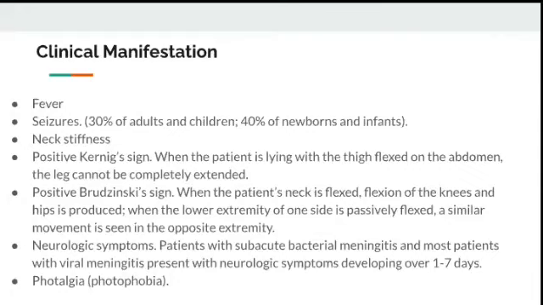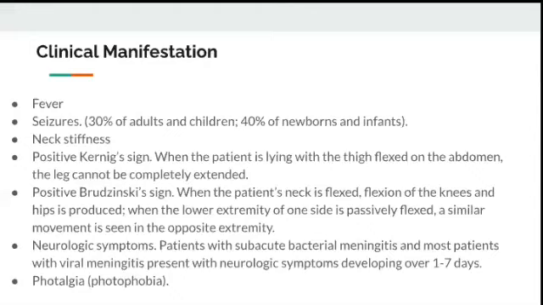So what is Kernig sign? When the patient is lying with the thigh flexed on the abdomen, the leg cannot be completely extended. So the patient cannot extend the leg completely when lying with the thigh flexed on the abdomen. So this is a positive Kernig sign.